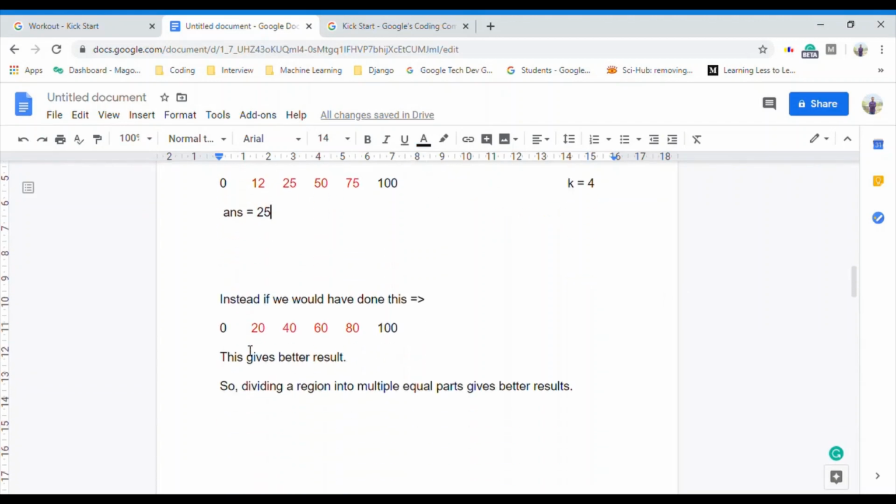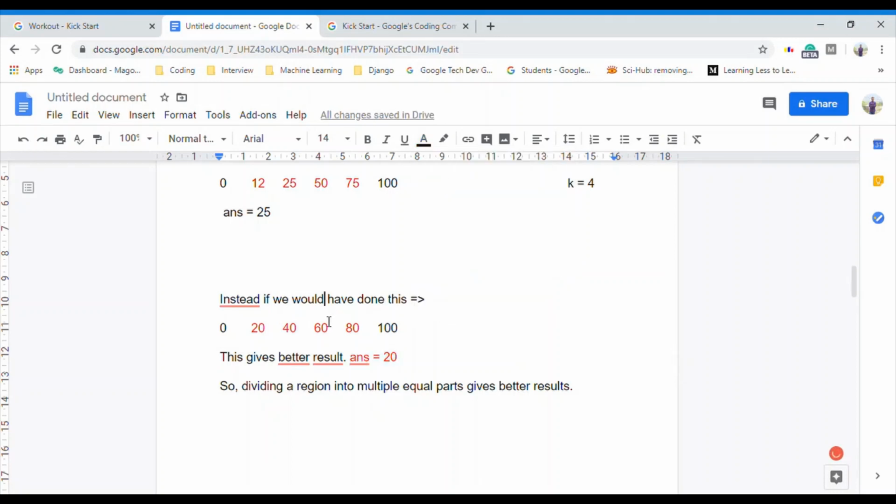Instead, if we would have done this, that we would have added 4 sessions at 20, 40, 60 and 80. This gives better results. Why? Because over here the answer is 20. Okay, so this gives better results.